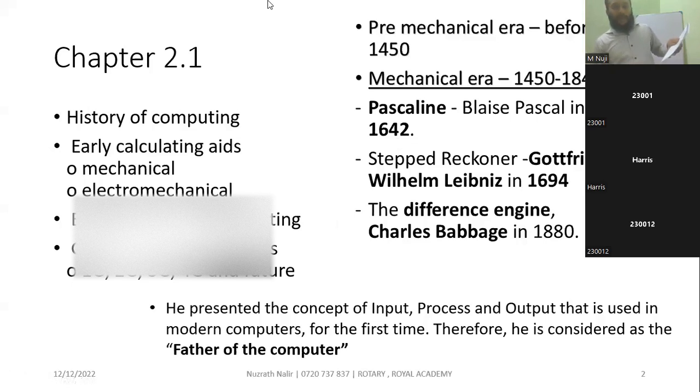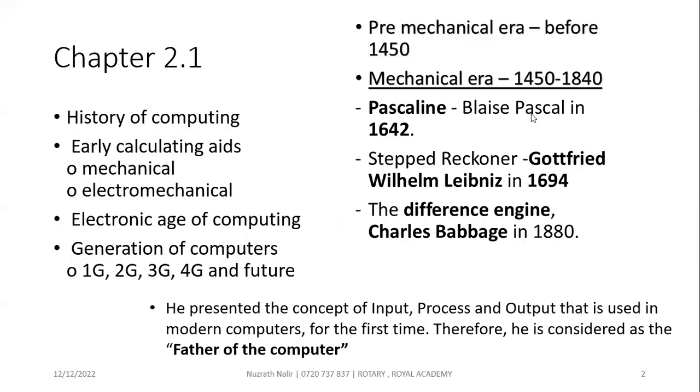So in the mechanical era, the Pascaline by Blaise Pascal in 1640, the Stepped Reckoner invented by Gottfried Wilhelm in 1694, and the difference engine by Charles Babbage in 1880. He invented two parts, the difference engine and the analytical engine. The analytical engine was not completed. With the difference engine, he presented the concept of input, process, and output that is used in modern computers for the first time. Therefore, he is considered the father of computing.